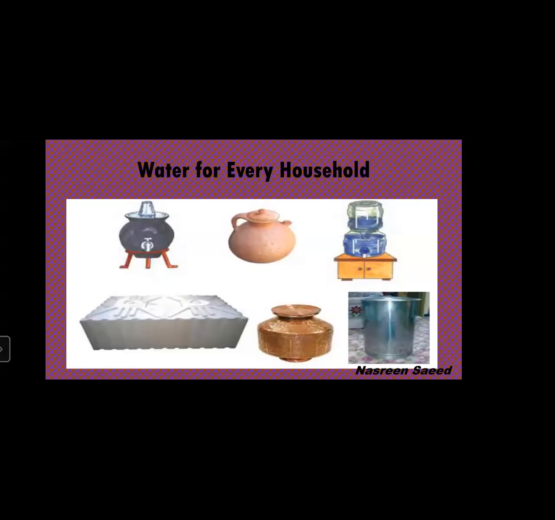Then the next is a metal pot. We call it handa. You can ask your parents what they are calling it. It is a metal pot made of brass or copper. The last one is a tank which is made of steel, taki we call it. So these things mostly we use in our house for storing water.